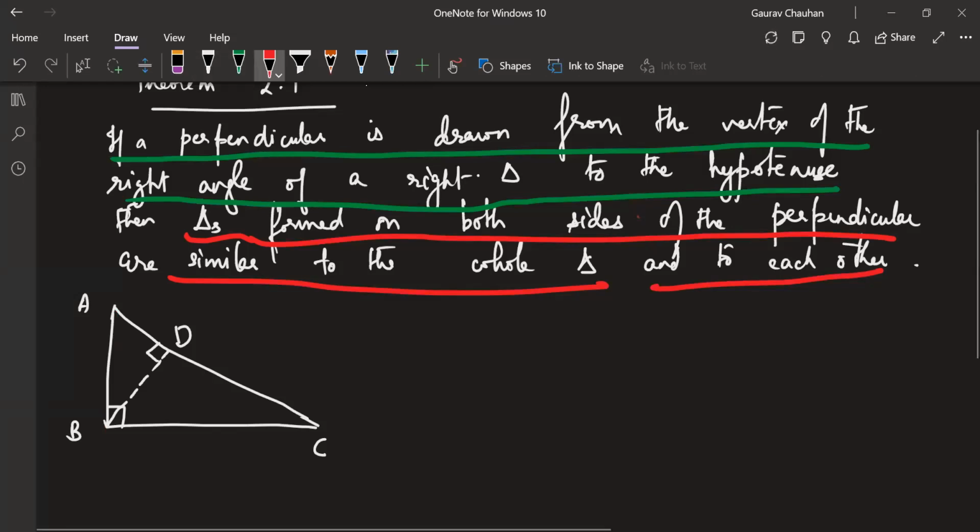Can someone tell me the proof part? Anyone? Let's see. Bindu, can you tell me the proof part? Yes, sir. Triangles formed on both sides of the perpendicular are similar to the whole triangle and to each other. Correct, Bindu. Can you tell me the mathematical statement? Change this into maths.